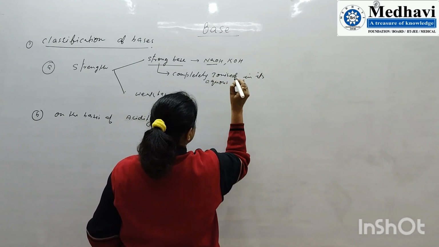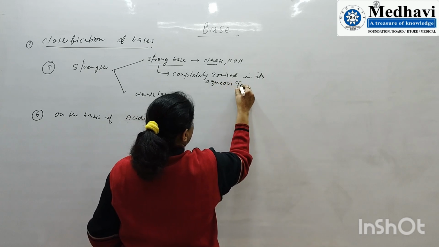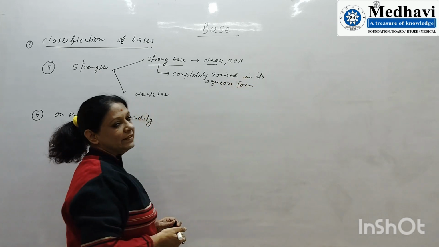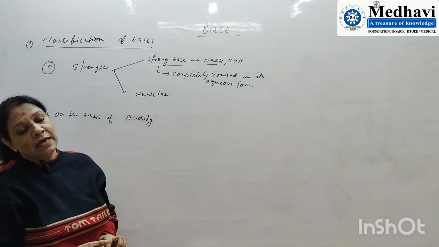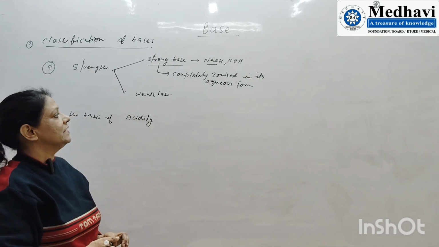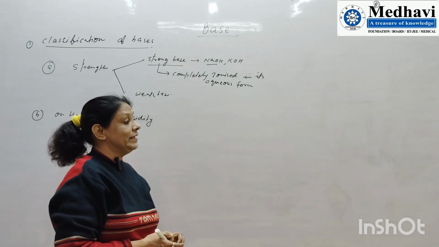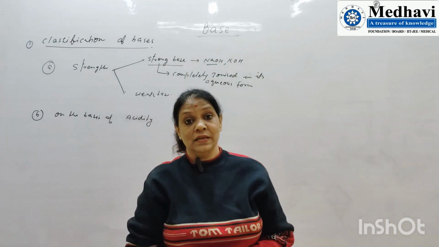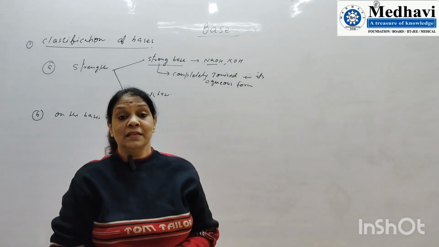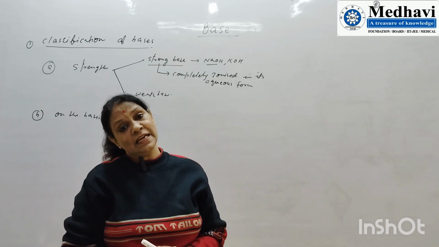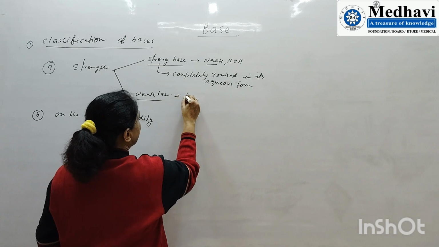When I explain salts, I will explain that a strong base reacts with a strong acid to give a neutral salt, which is neither acidic nor basic. Whereas when we take a weak acid or weak base, we can get either an acidic or basic salt.